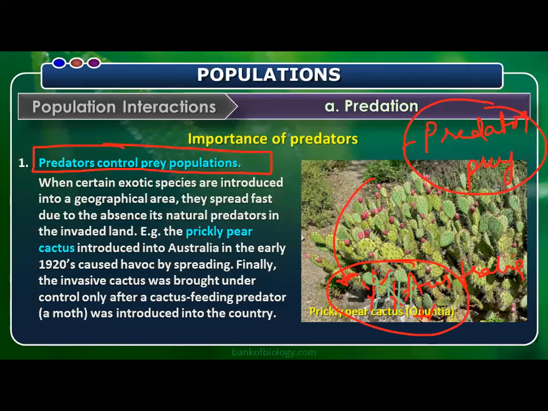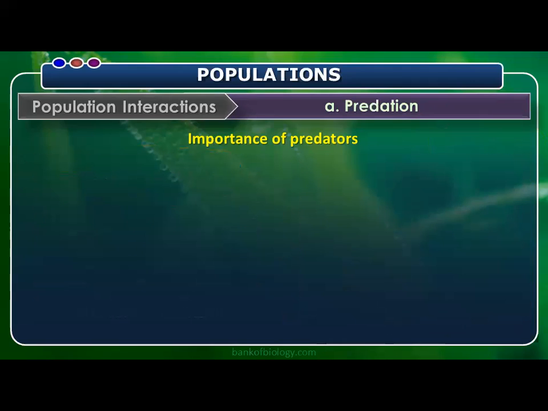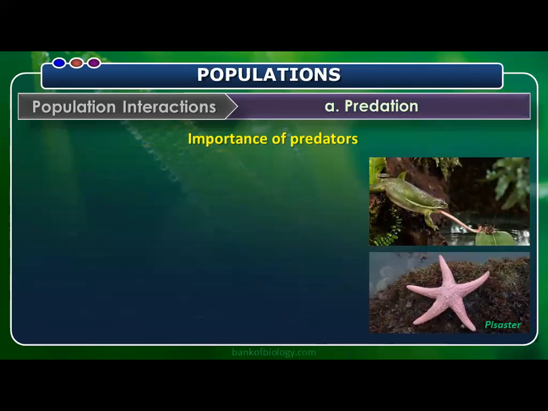To control it, scientists and ecologists introduced a cactus-feeding predator into that country. So that is the importance of predators. A predator must be present to control the prey population. This is one of the best examples to justify the statement.